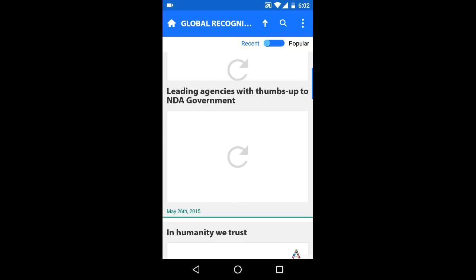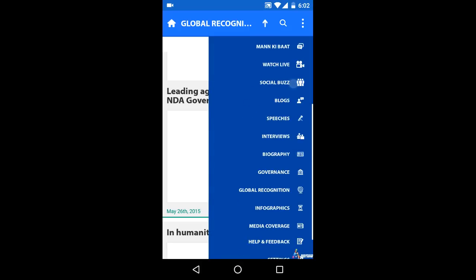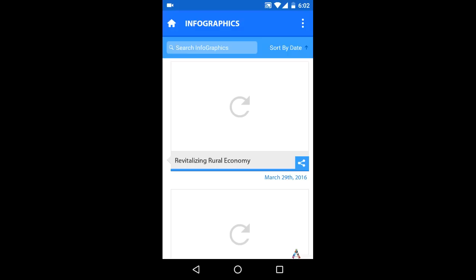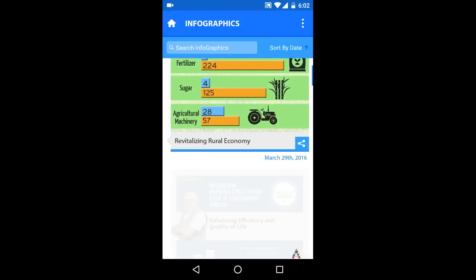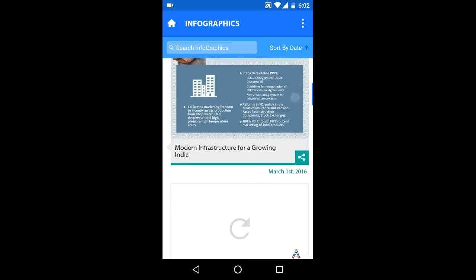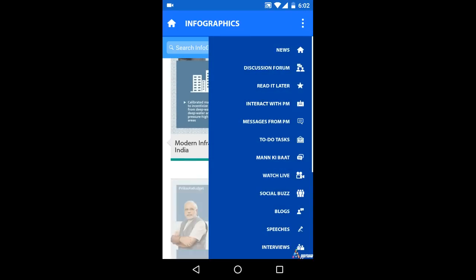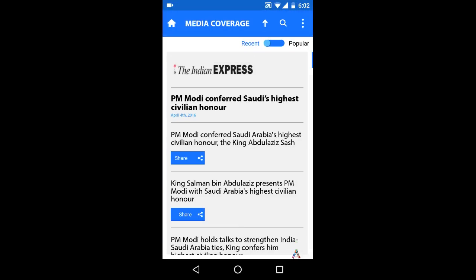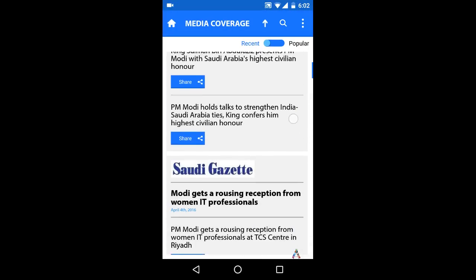Infographics. View the statistics on various parameters like roads, electricity, financial inclusion, forex reserves in comparison with earlier dates. Next option is media. In media, we can view the news articles from various newspapers on the government initiatives and the Honorable Prime Minister.